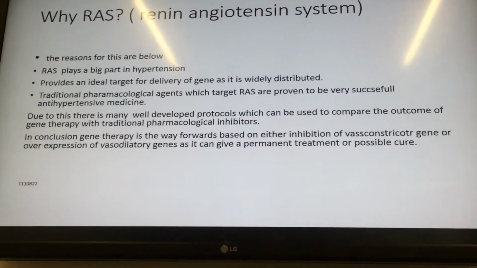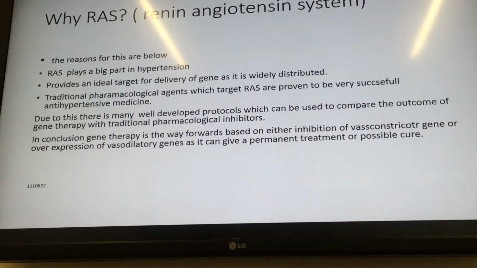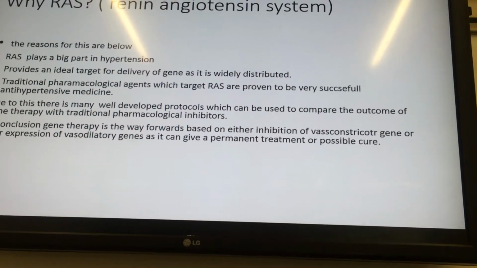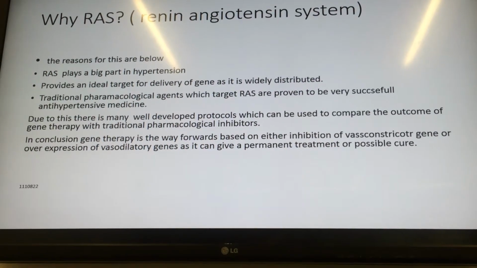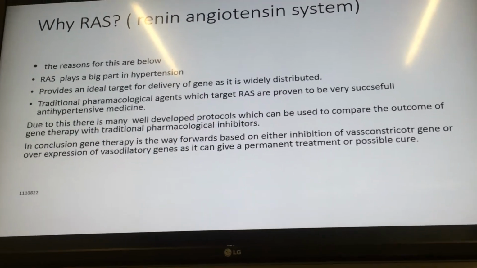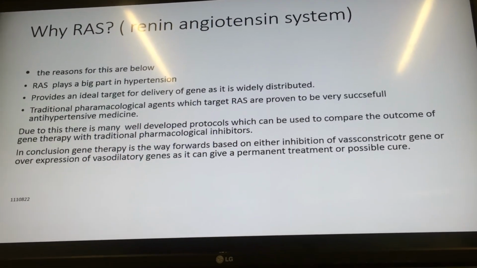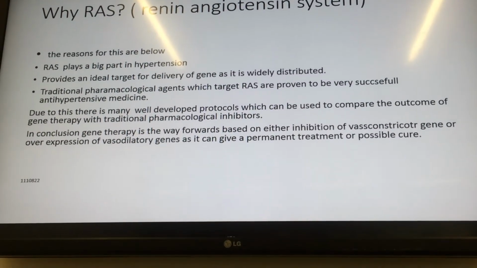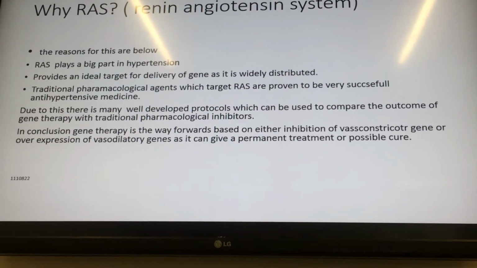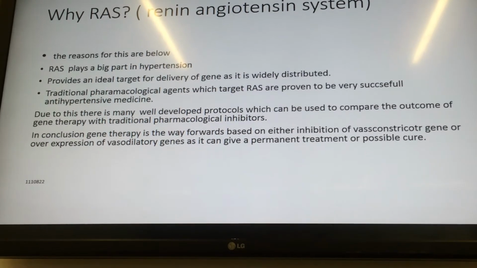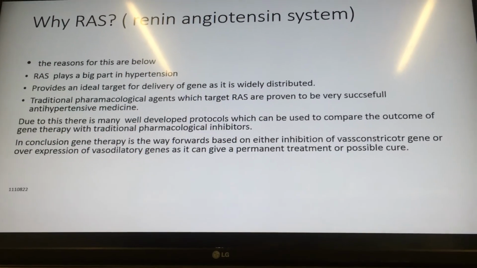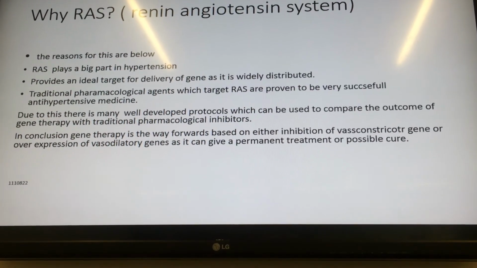Why RAS? Reasons for this are below. If you would like to have a read, that'd be brilliant. Due to this, there are well-developed protocols which can be used to compare the outcome of gene therapy with traditional pharmacological inhibitors. In conclusion, gene therapy is the way forward, based on either inhibition of vasoconstrictor genes or overexpression of vasodilatory genes, as it can give a permanent treatment or a possible cure.